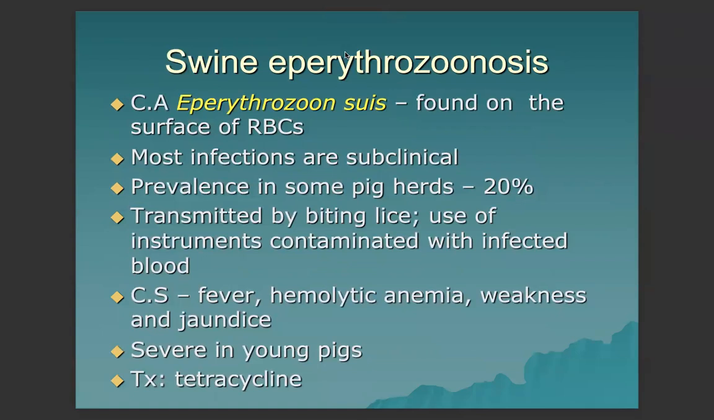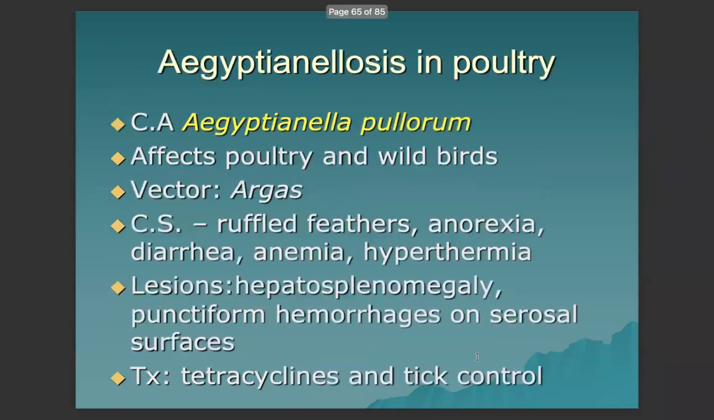Next, we have swine eperythrozoonosis, which is caused by Eperythrozoon suis. The new name now is Mycoplasma suis, found on the surface of red blood cells. Most infections are subclinical. Prevalence in some pig herds is 20%. It is transmitted by the biting louse, Haematopinus suis. Use of instruments contaminated with infected blood can also be a mode of transmission. Clinical signs are fever, hemolytic anemia, weakness, and jaundice. It is severe in young pigs. The drug of choice is tetracycline.